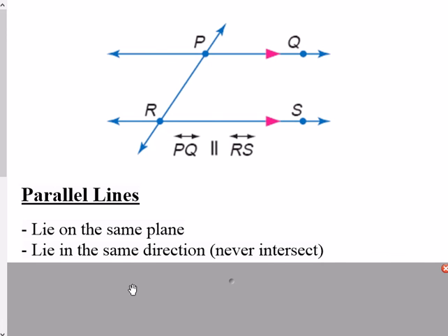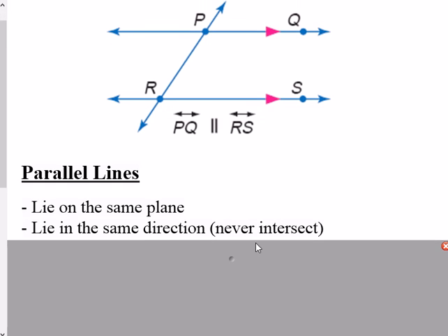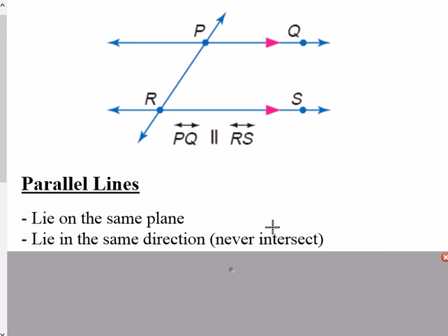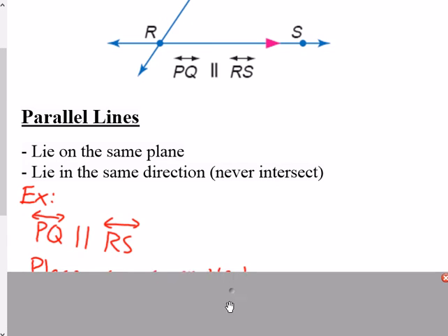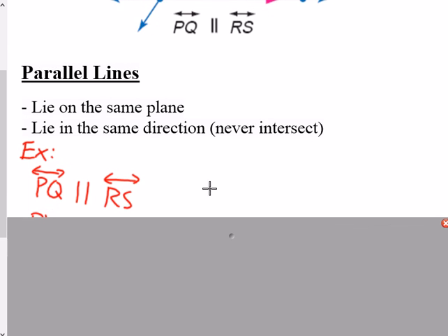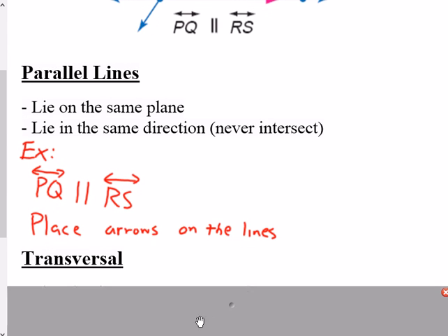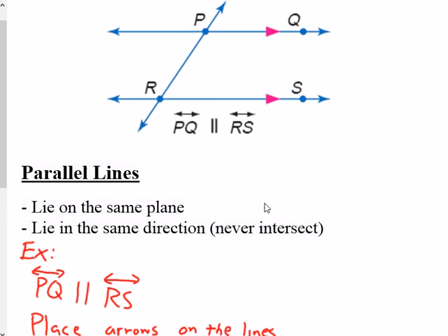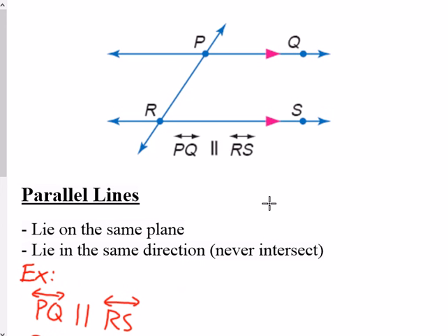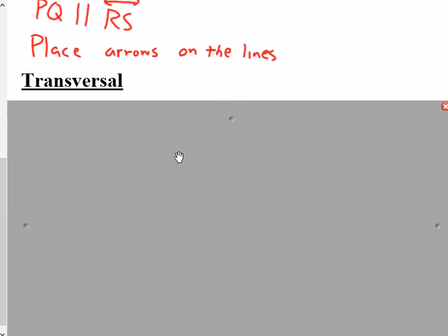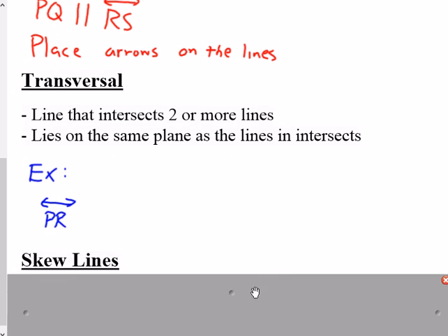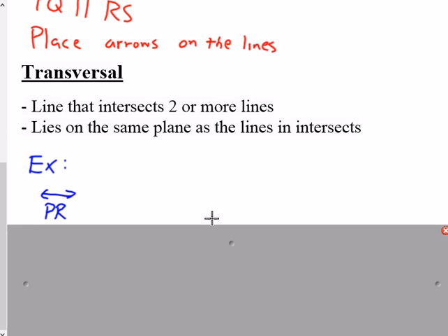So parallel lines lie on the same plane, and they head in the same direction, meaning that they never intersect. A transversal, which is the other line that's here, in this case line PR is a transversal, is a line that intersects a pair of parallel lines. It touches both parallel lines. So in this case, PR is a transversal.